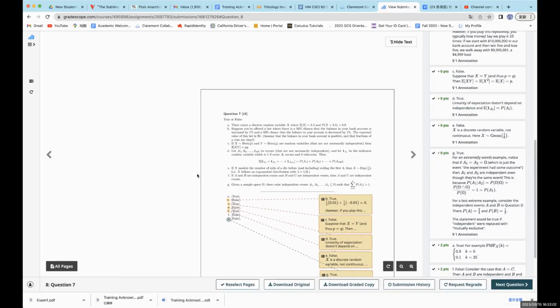Take an extremely weird example: if A1 equals A2 equals omega, then A1 and A2 are independent, even though they are the same event, because P(A1) times P(A2) equals P(omega) squared, and P(A1 given A2) is 1.